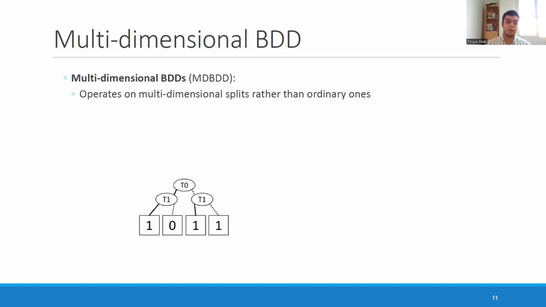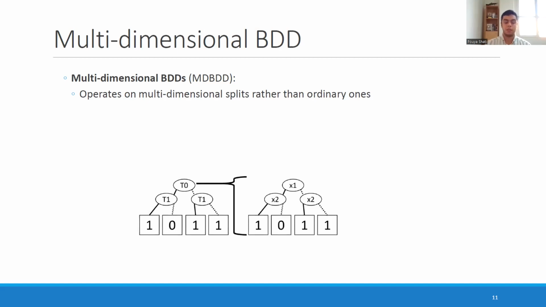This is an example of a multidimensional BDD. It looks like an ordinary BDD, but instead of having a feature label for each of its decision nodes, in each decision node, there's another BDD that it can operate on. So for example, we see that T0 is itself a BDD that uses 2 features.